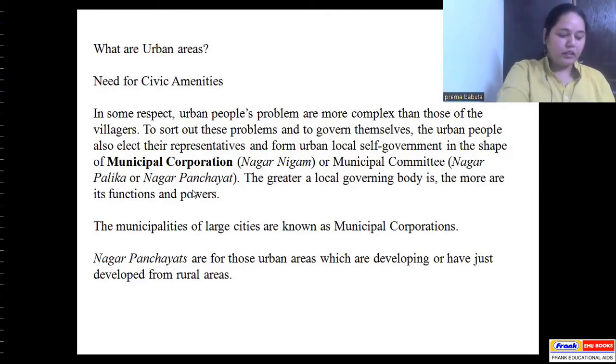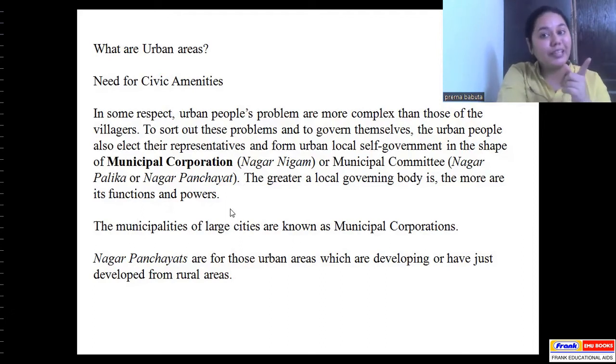Okay. The greater a local governing body is, the more are its functions and powers. So we studied in the last class that there are functions of the local government at the rural level. Same is the case with the local government at the urban level. They too have some functions and powers. Okay.